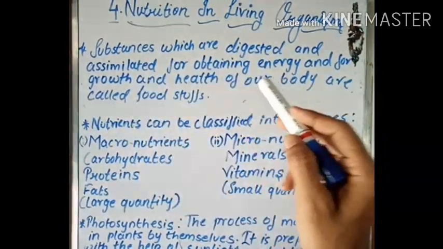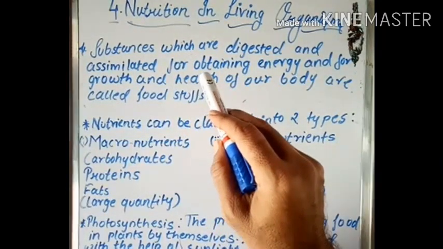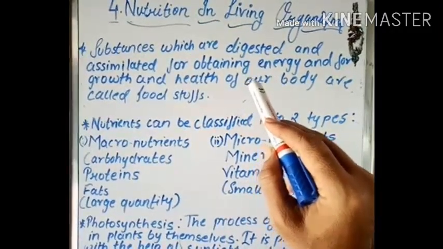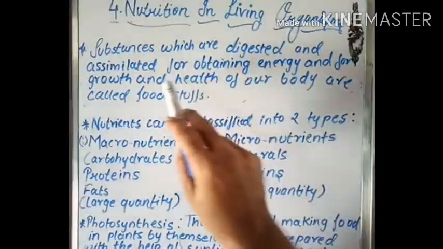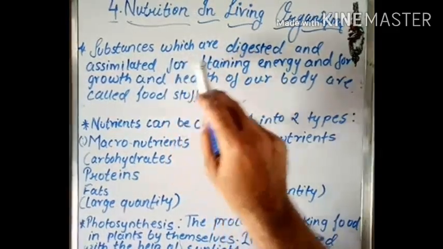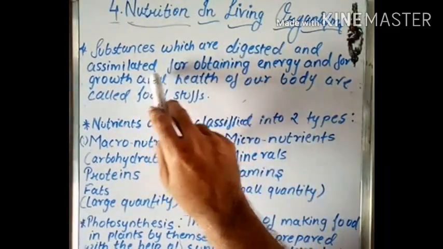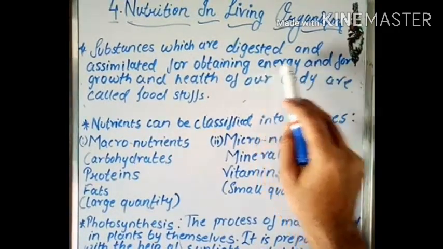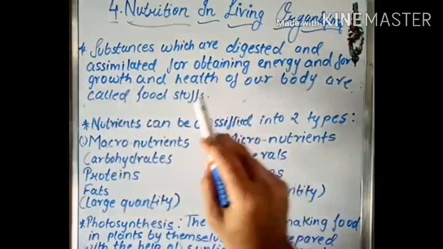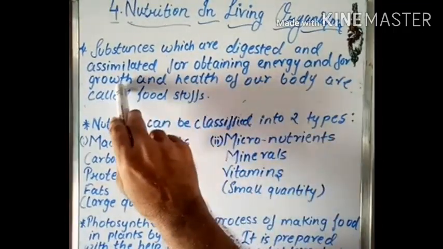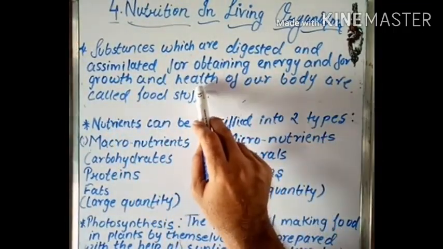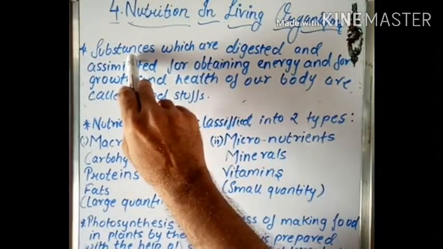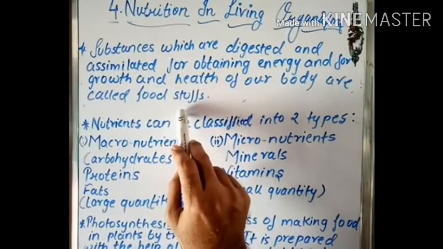into different constituents and get mixed into the blood, then transferred to various parts of the body. So this is digested and assimilated for obtaining energy. Through that, what are we getting? Energy. And for growth of our body, energy and health, all these things are obtained through one substance, and that substance is called foodstuffs.